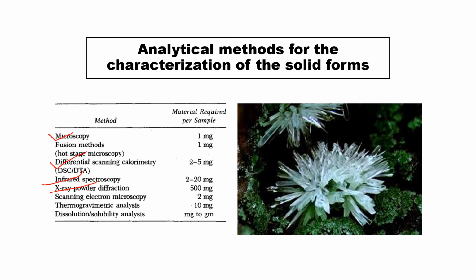So it is very important to ascertain the amorphous or the crystalline structure of the provided drug substance before going for the formulation studies. The general methods of characterization of amorphous and crystalline structures are microscopy, DSC, infrared spectroscopy, X-ray diffraction, scanning electron microscopy, and TGA, thermogravimetric analysis, which uses temperature differences.